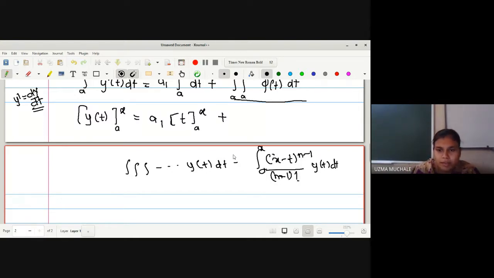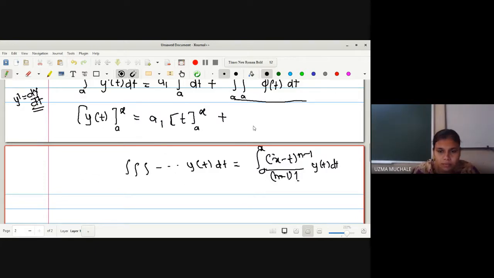Instead of having y of t, we have phi of t. Integration of this term n times is equal to integration a to x, x minus t raised to n minus 1 factorial, y of t dt. This formula we have derived in the last lecture after the Leibniz rule for differentiation under the integration sign.